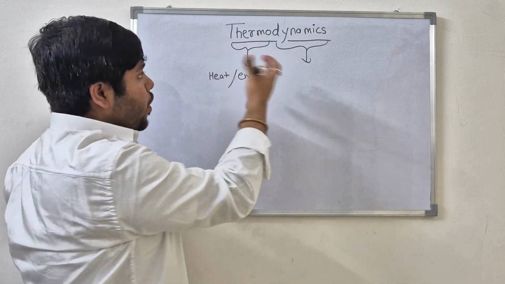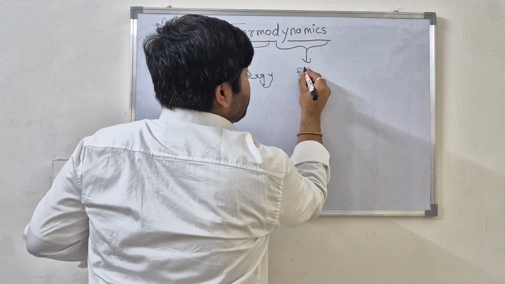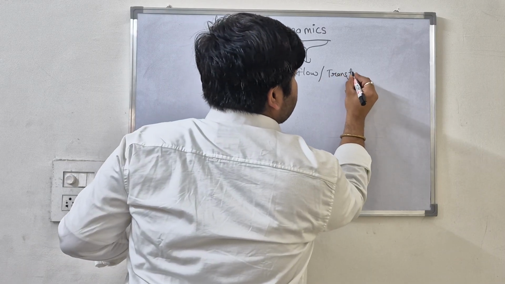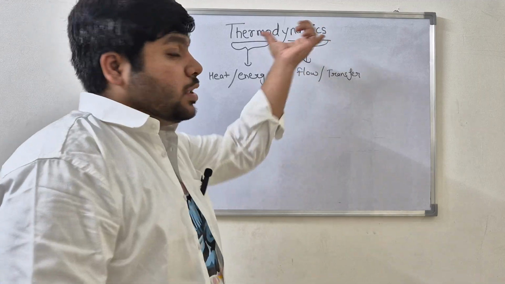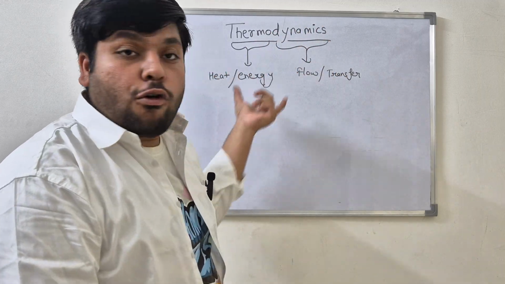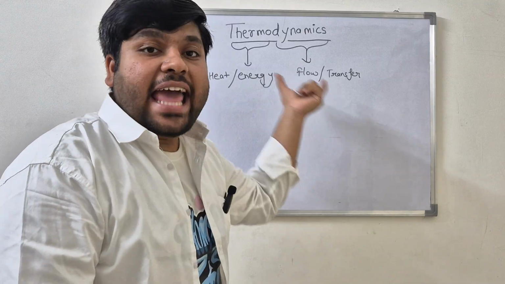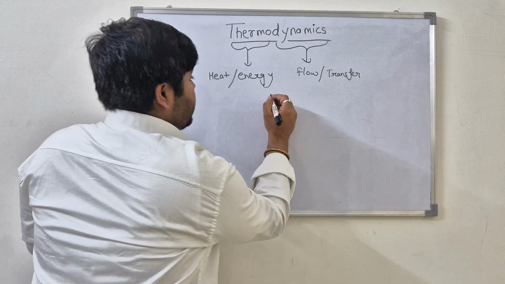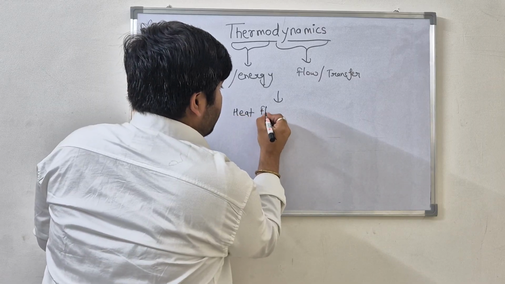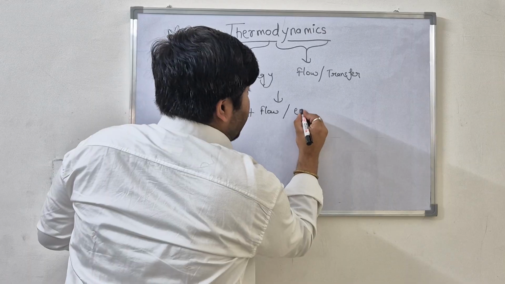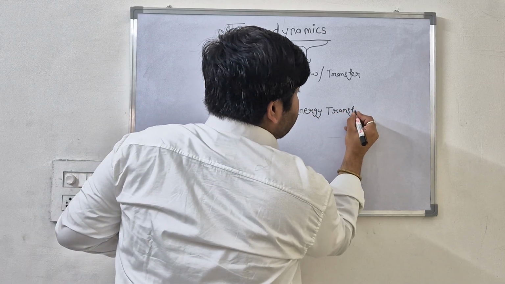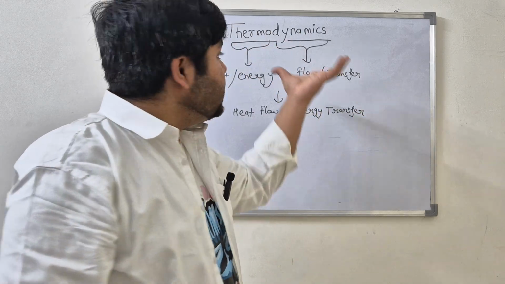Thermo means heat or energy, and dynamics means flow or transfer. So thermodynamics is the branch of chemistry where we study the flow of heat, or the energy transfer processes. Understood these things?